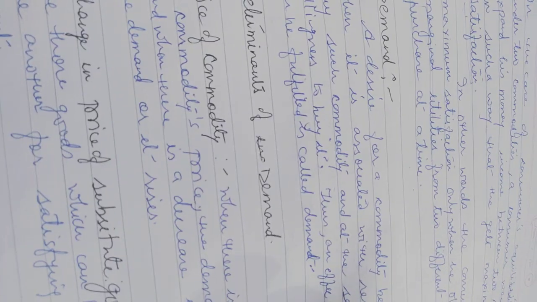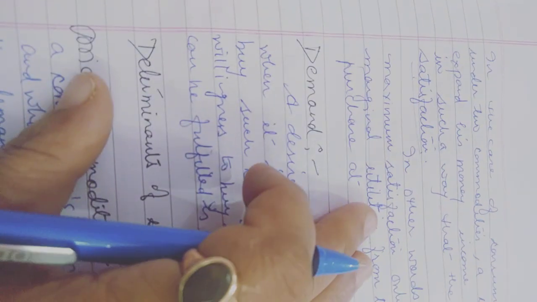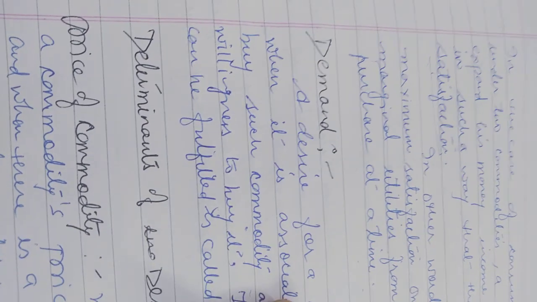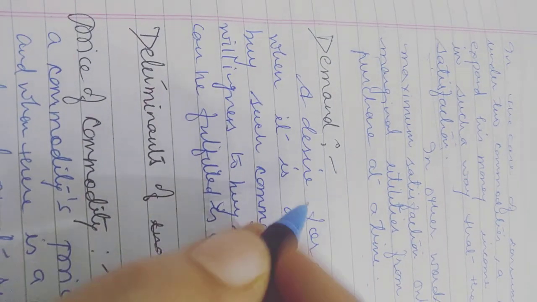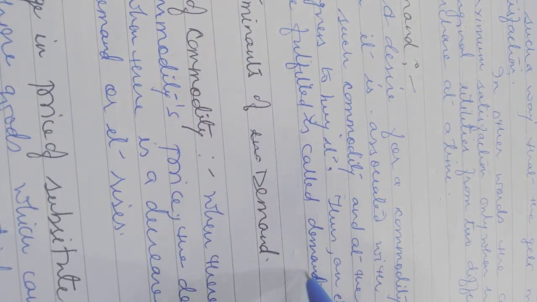So in demand, whenever a customer buys a product, it depends on the willingness of the customer as well as the desire of the customer. If they need to purchase a particular product, it depends on the customer's mood, as well as the willingness of the customer. So that's an effective desire which can be fulfilled, called demand.